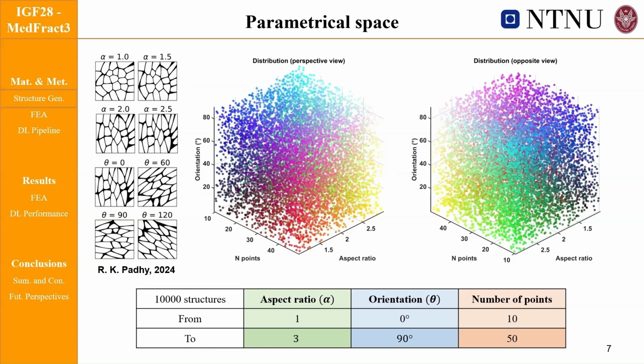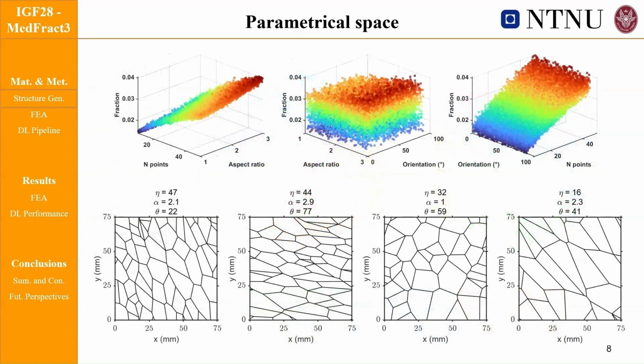In total, we generated 10,000 structures uniformly distributed across this design space. At the bottom of this slide, you can see 4 representative samples from the actual dataset. While on the top, you can see a scatter plot of the resulting volume fractions versus the generation parameters.